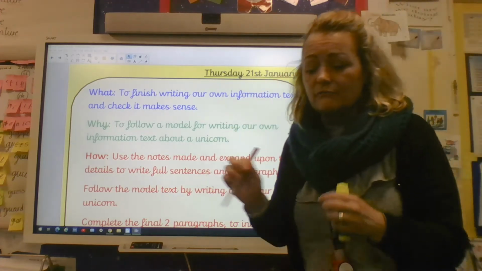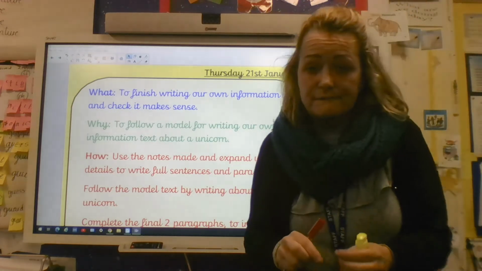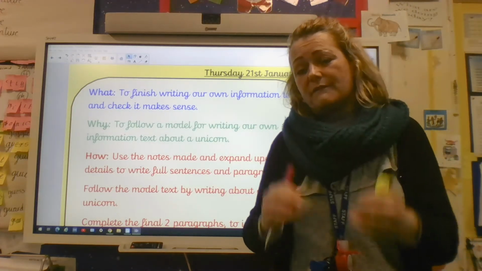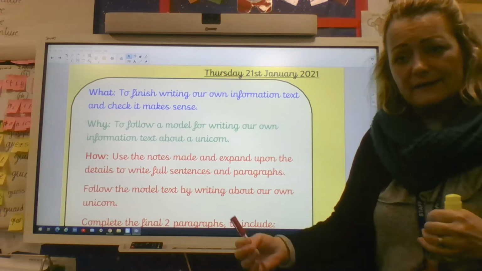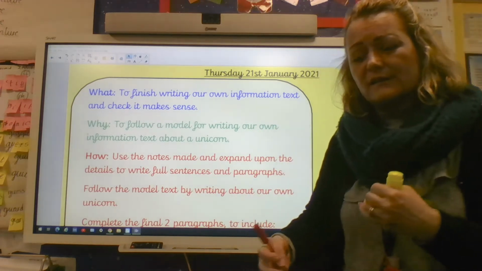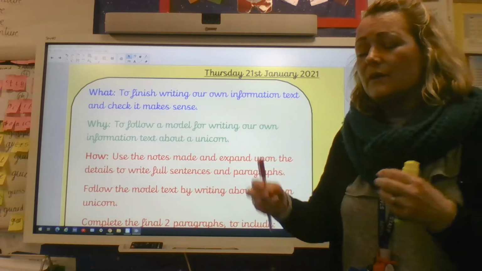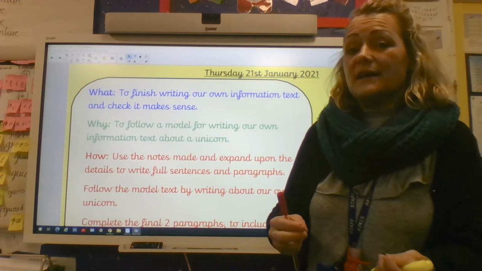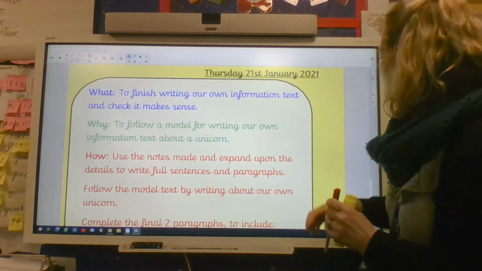We're still really closely following that model of the river unicorn. That's what we're basing this on. We're using the words that are the same, the sentence structures are the same. We're just changing the detail about our unicorn.